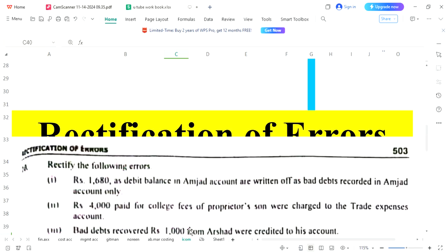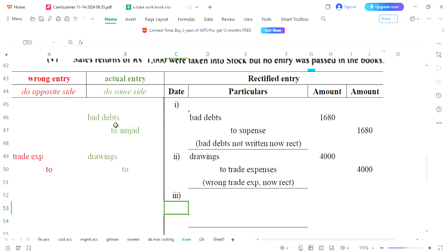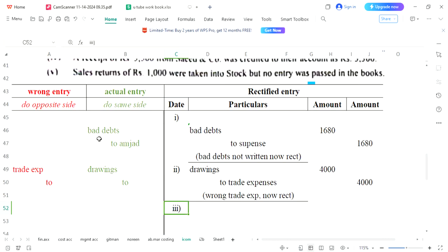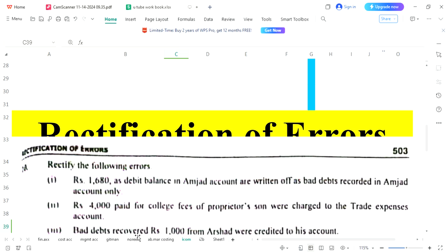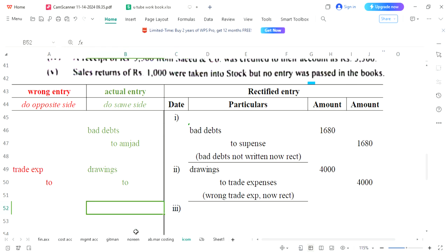Bad debts recovered from Arshad were credited to his account. This is important to understand. When there is bad debt entry, we are supposed to write bad debts to Amjad. And now please note, amount has been recovered, bad debts recovered. When there were bad debts, that means we have accepted Amjad would not pay back the amount. We have entered Amjad's name in bad debts account. So original entry was bad debts to Amjad, but now bad debts recovered in third entry. If bad debts are recovered, so we were supposed to put name of Amjad on debit side.